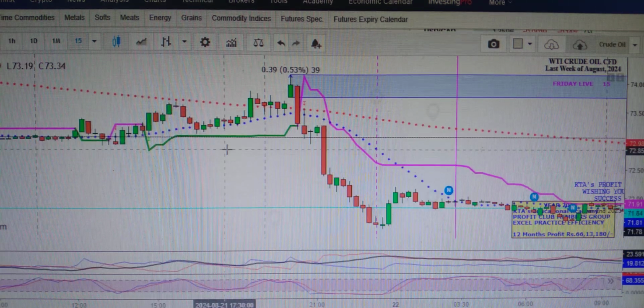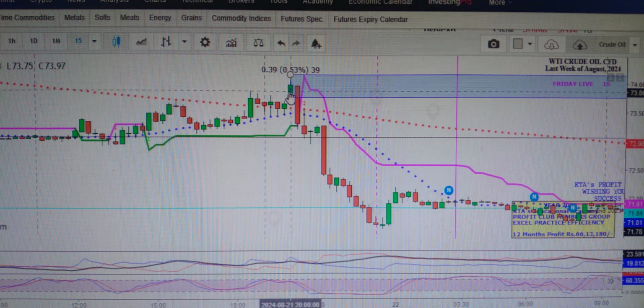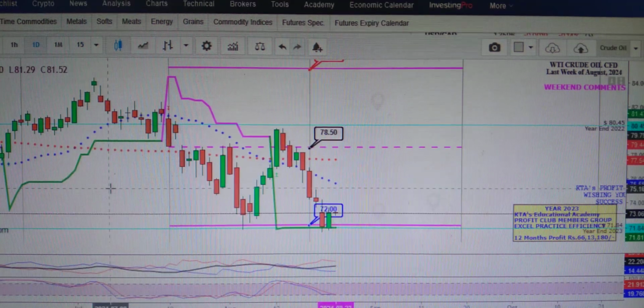This is the 15 minutes candle cycle in front of you. It was positive on the declaration of data the day before yesterday. One time the 15 minutes candle fluctuated and was positive, then after that we saw a big fall.